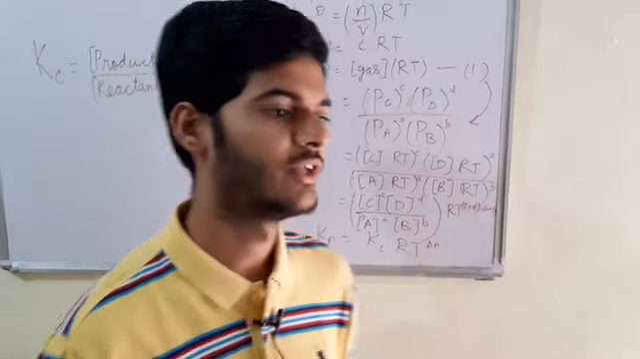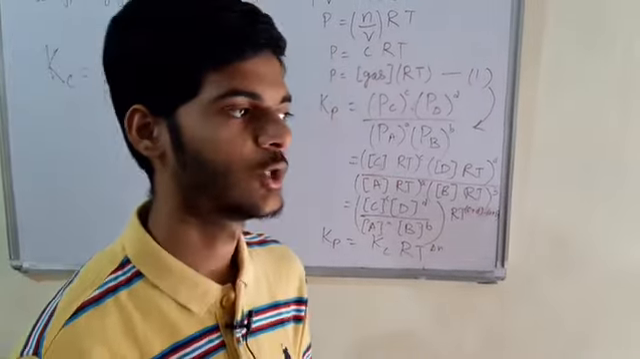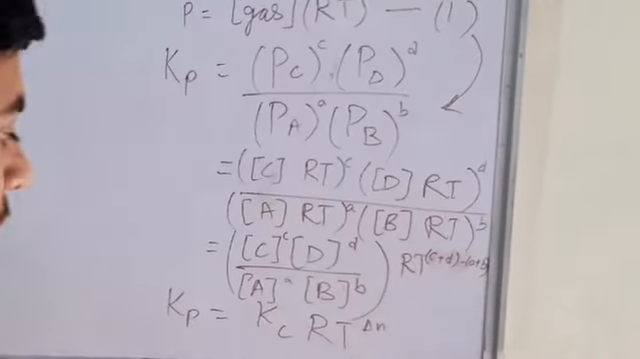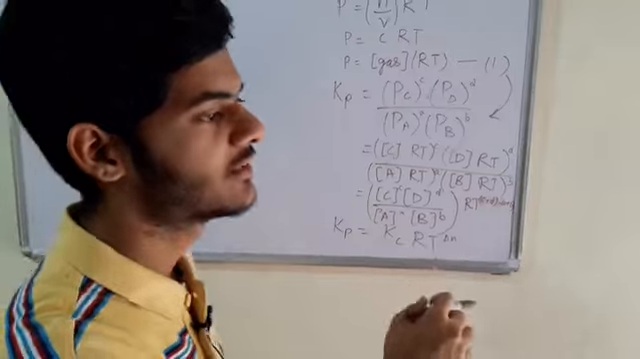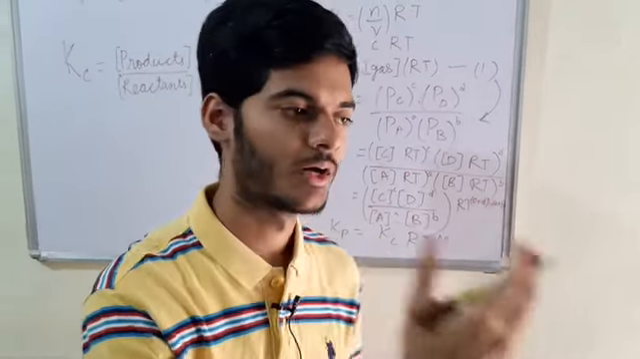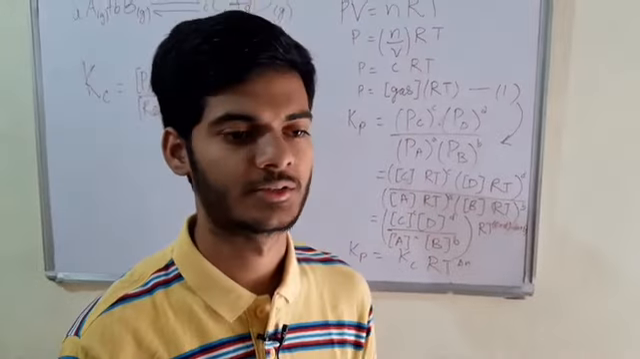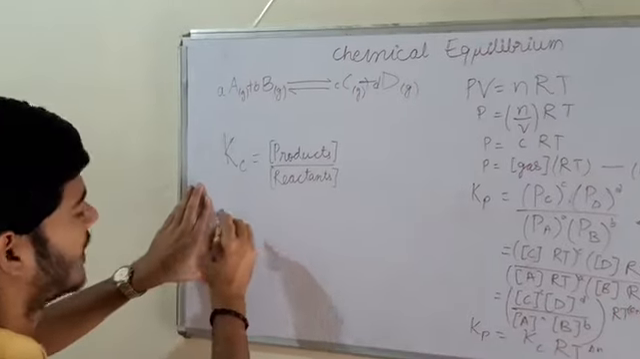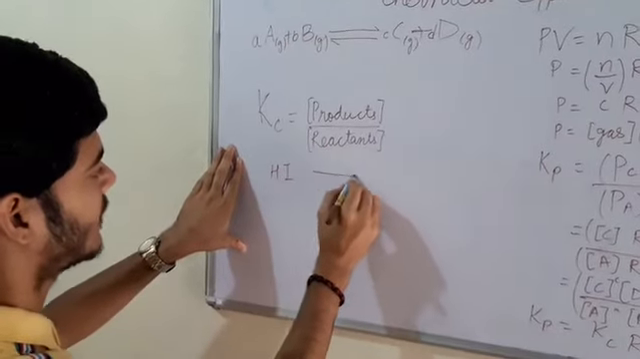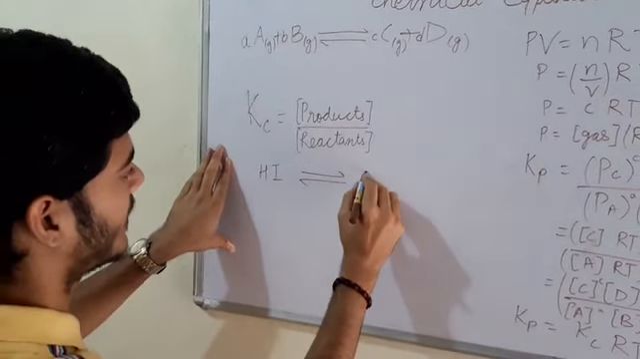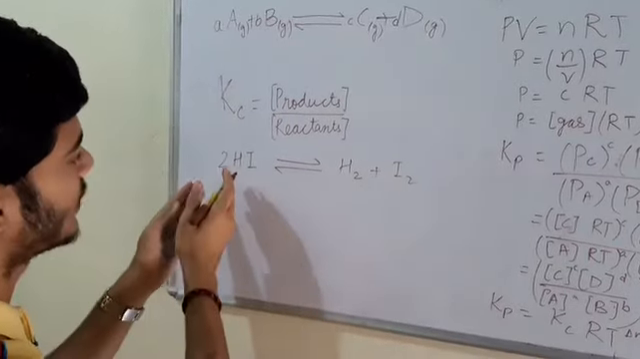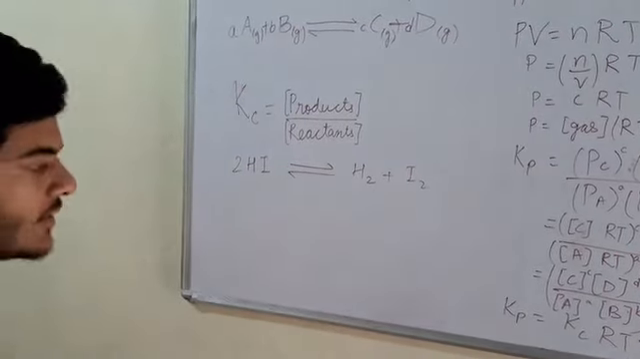For example, if there is a solid constituent, or a constituent which is in its natural form, we will not consider it in Kp. And delta n means the difference between the moles of products and reactants. If you consider a general reaction, for example, HI breaks down to produce H2 plus I2, we will use a stoichiometric coefficient of 2 to balance the equation.